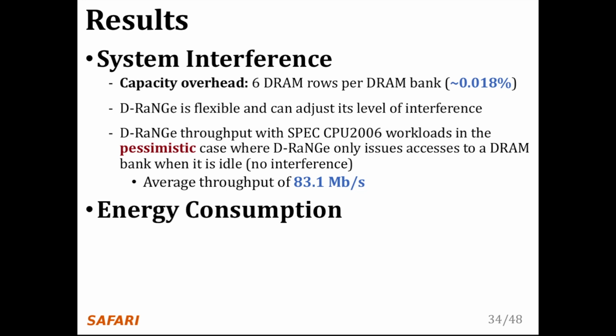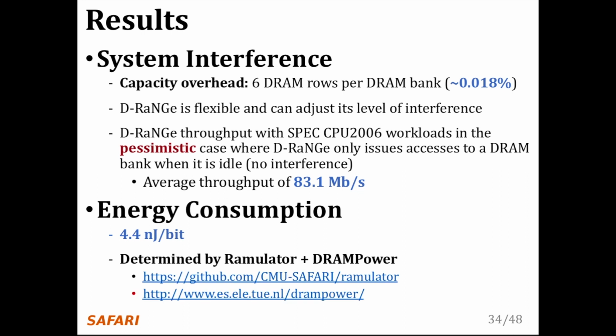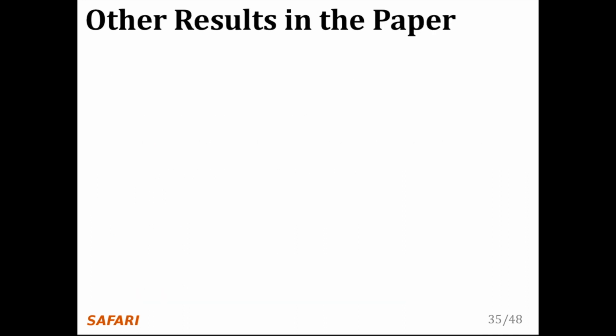data. Next, we will look into the energy consumption of D-RaNGe. We find that D-RaNGe can provide random data at the rate of 4.4 nanojoules per bit, and this was determined by Ramulator and DRAM power. Let me briefly talk about other results that are included in the paper before presenting our comparison of D-RaNGe against prior work.